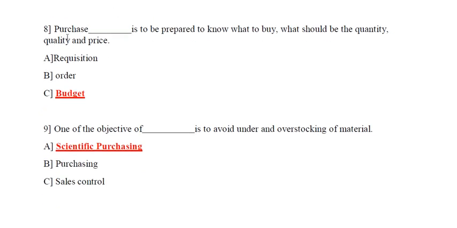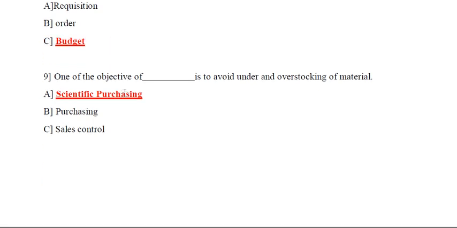Question number 8. Purchase dash is to be prepared to know what to buy, what should be the quantity, quality and price. The options are requisition, option B order, option C budget. So the correct answer is option C, budget. Purchase budget is to be prepared to know what to buy, what should be the quantity, quality and the price. So the answer is option C, budget.